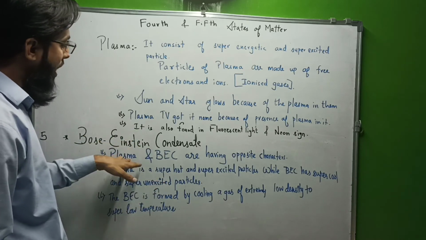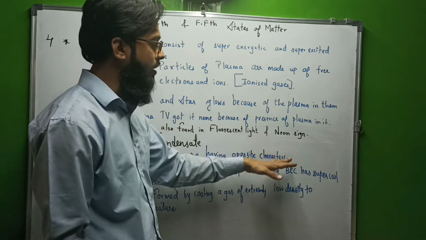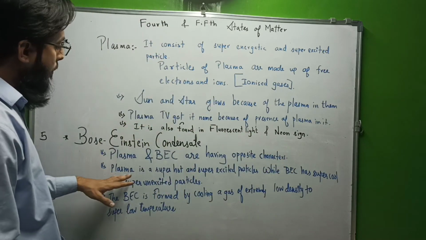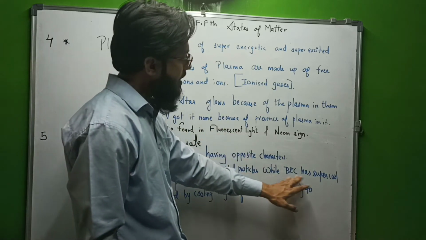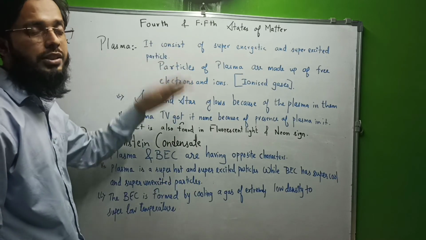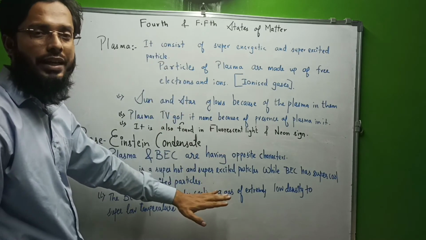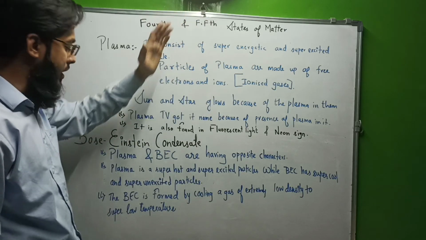Let us understand. Plasma and BEC, that is Bose-Einstein condensate, have opposite characters. Plasma is super hot and super excited. On the other hand, BEC has super cool and super unexcited particles. So it is quite opposite: super unexcited, super cool particles in BEC, and here in plasma, super excited and super energetic particles.